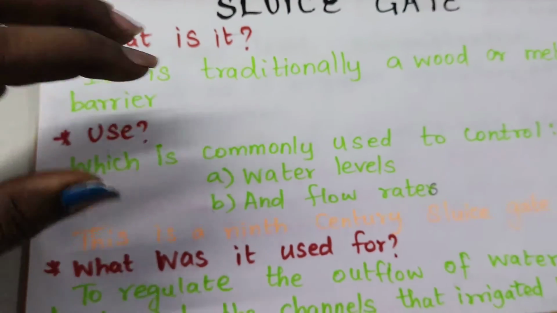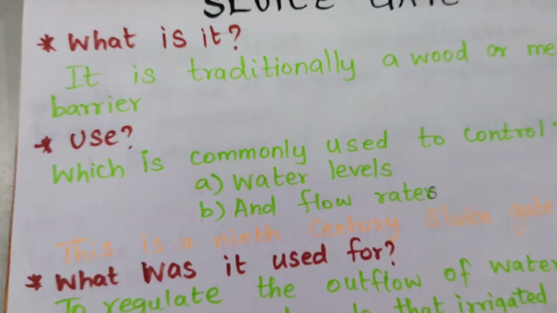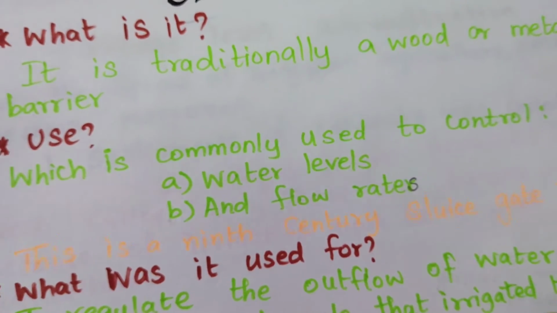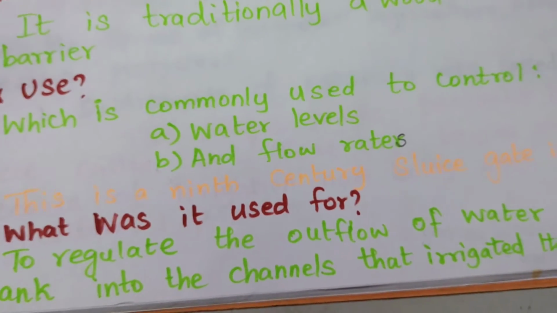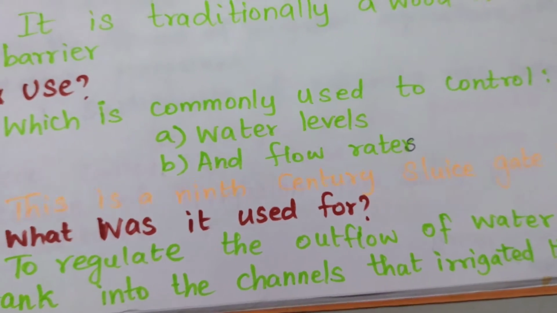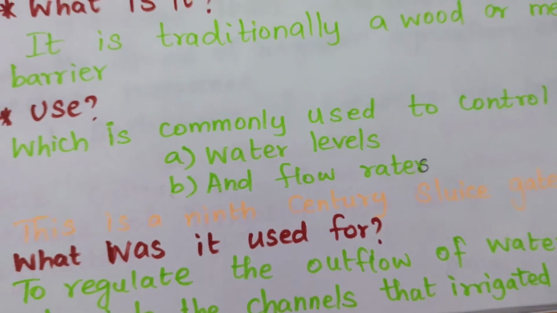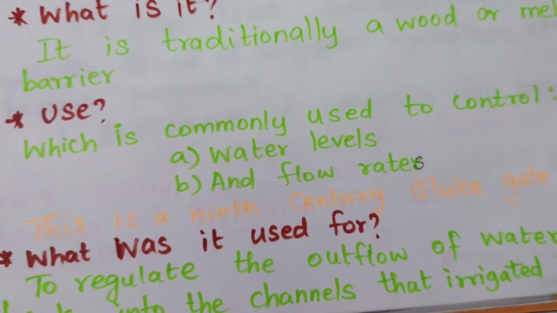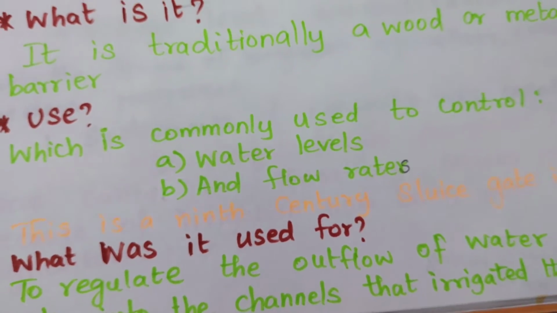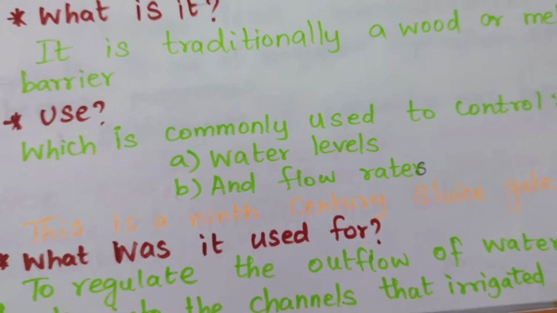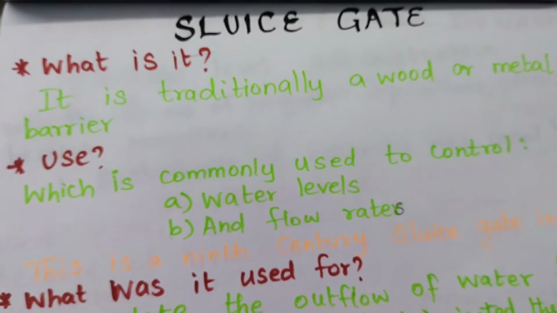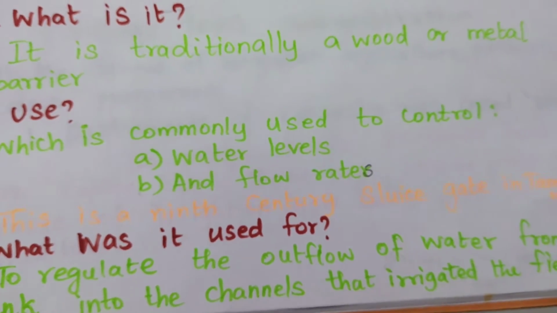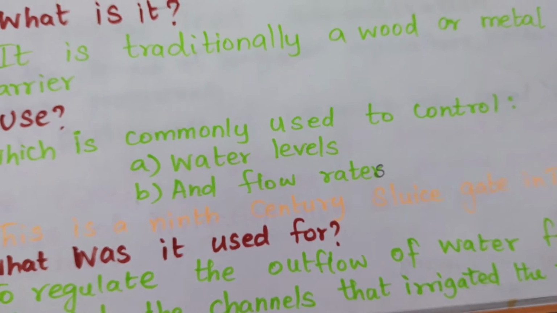For example, we can see so many dams now, isn't it? For what purpose have they built those dams? To control the water level when it rains, because when the water flows very fast it will enter the nearby villages and cause floods. Here, in the 9th century, they built the sluice gate to control the water levels and flow rates. This is the 9th century sluice gate in Tamil Nadu, as I told you earlier.